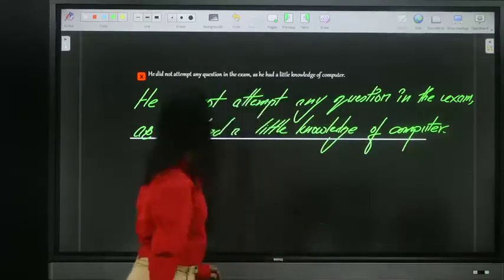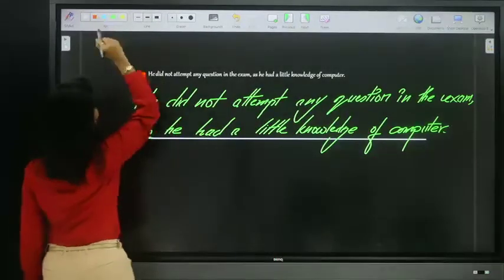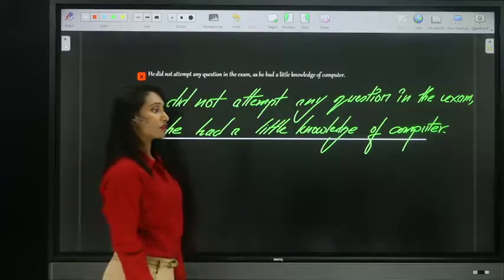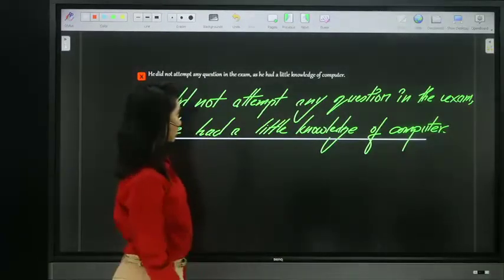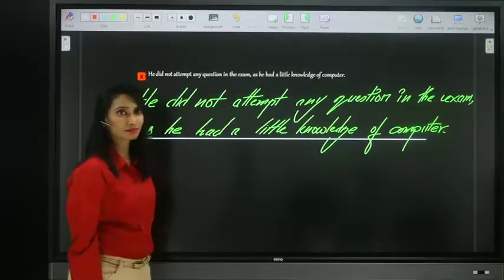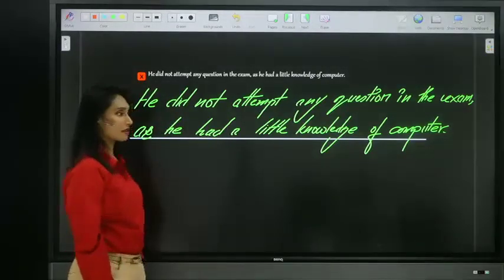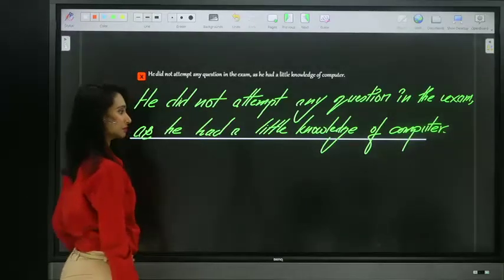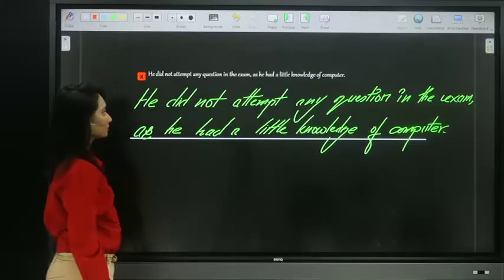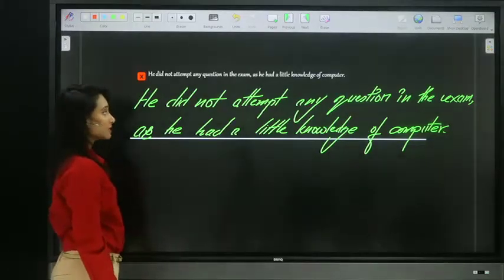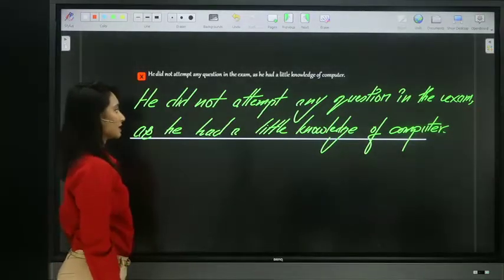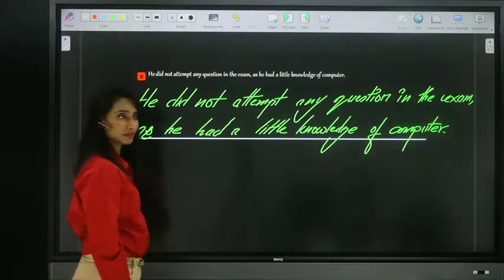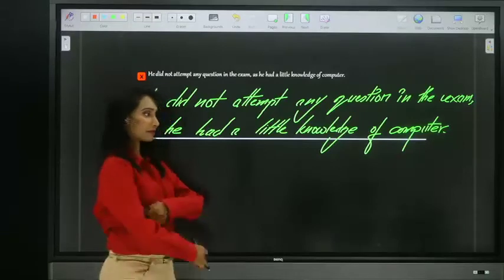Answer this. He did not attempt any question in the exam, as he had a little knowledge of computer. Yes, Swapna, you're right. Why? He did not attempt any question in the exam, as he had a little knowledge of computer. Quick, guys. Swapna, you're correct, but explain why.